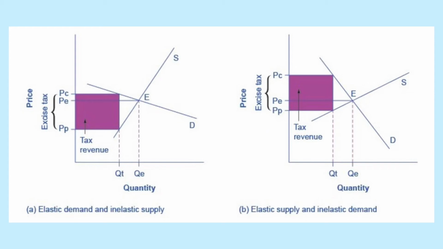The more elastic the demand and supply curves are, the lower the tax revenue. From figure A, when the demand is more elastic than the supply, the tax incidence on consumers, PC minus PE, is lower than the tax incidence on producers, PE minus PP. Figure B. When the supply is more elastic than demand, the tax incidence on consumers, PC minus PE, is larger than the tax incidence on producers, PE minus PP.